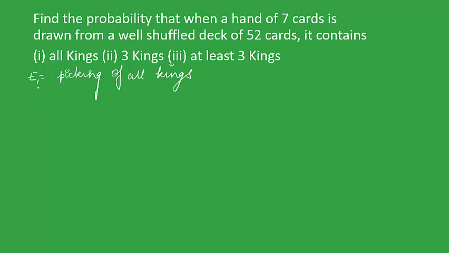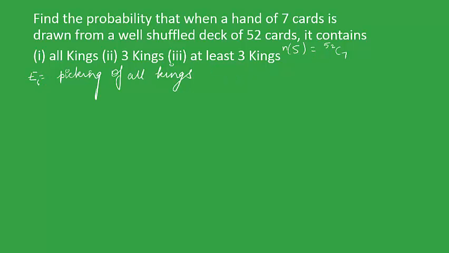First, let's write down the sample space. We can choose any 7 cards from these 52 cards. So the number of outcomes in the sample space is equal to 52C7. That is, we have to choose 7 cards from the 52 playing cards.